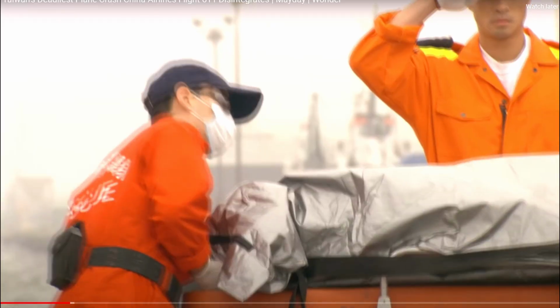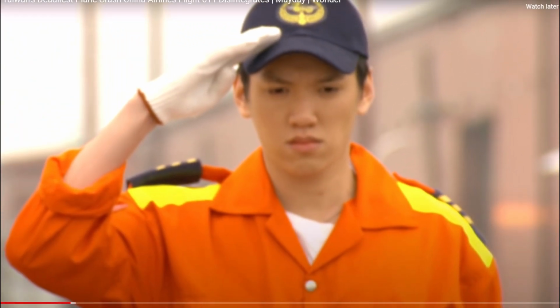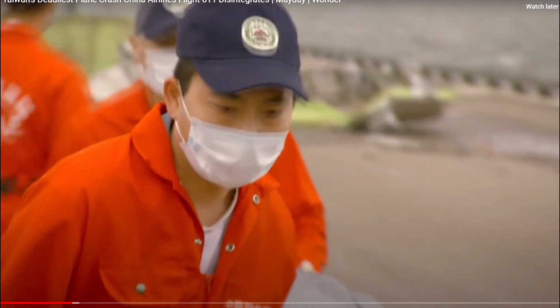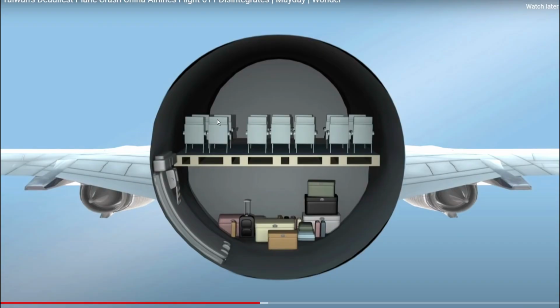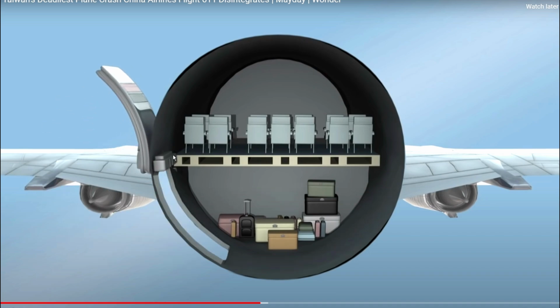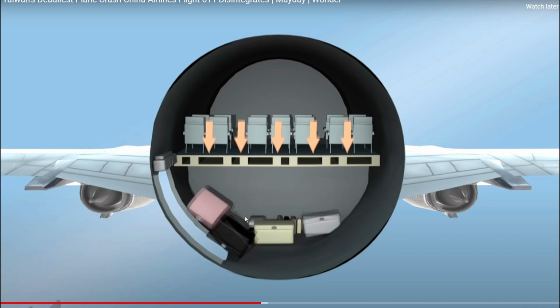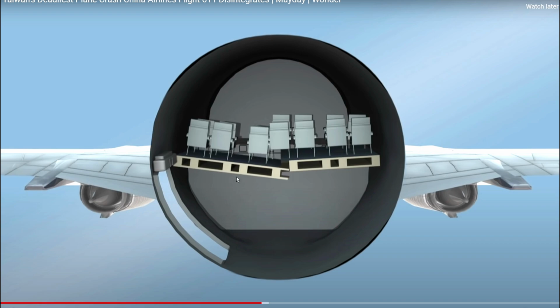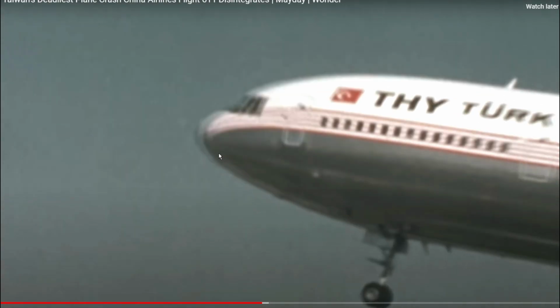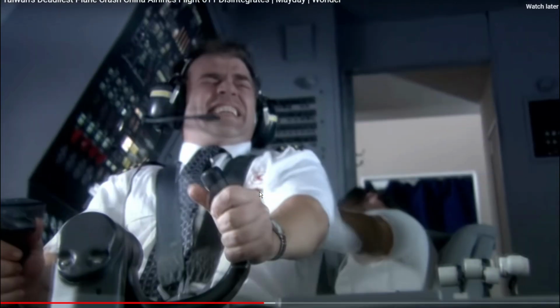Are you kidding me? Why couldn't the pilots just fly the plane properly? The pilots could have done a way better job. And here's some footage of the crash right here. They believed it was something from the AC shaft that caused the problems. And then once that happened, the baggage carrier door opened up and everything flew out. Look at this. The packages, the bags, the luggage, and even the seats began to fall. This caused a major problem, and the passengers and the pilots and everybody on board just were not ready for it.